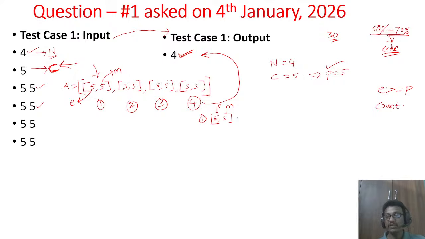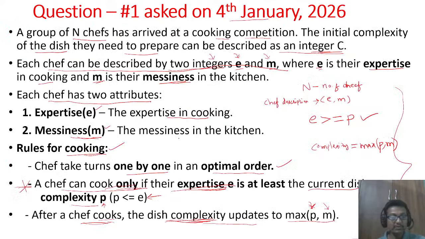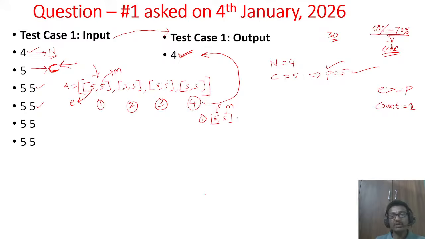So we can count the value. Cook 1 can cook, that means the count of cooks becomes 1 here. He can cook this dish, no issue. Then, after cooking the dish, the chef updates the dish complexity. What does the dish complexity become? The dish complexity becomes max of p and m. Max of p is 5, and m is this chef's messiness.